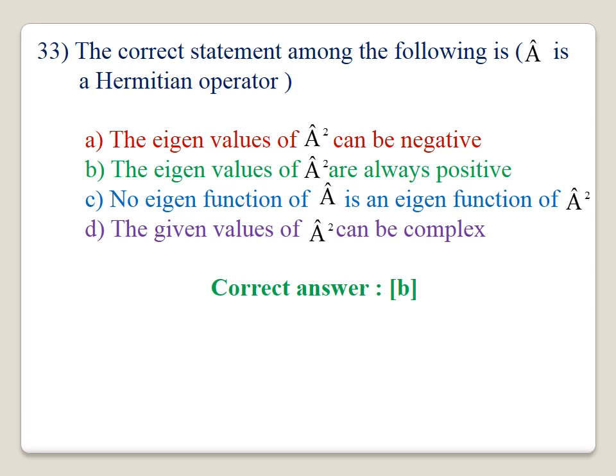33. The correct statement among the following: A is a Hermitian operator. If A is a Hermitian operator, the eigenvalues of A square are always positive. That is the correct statement. B is the correct answer for this question.